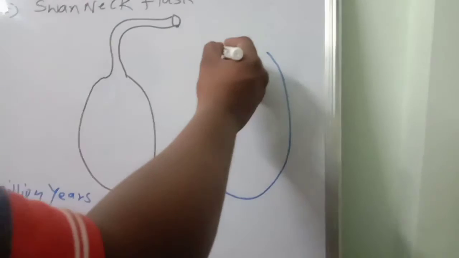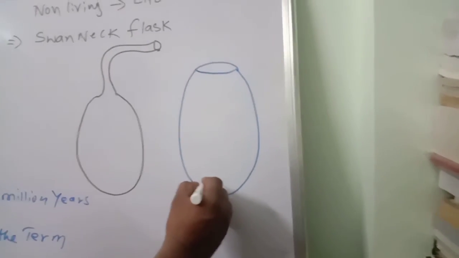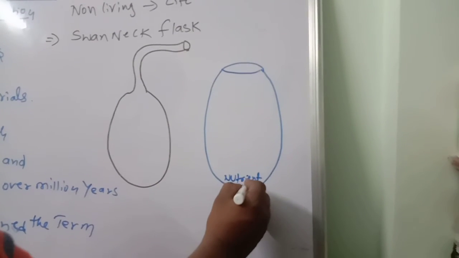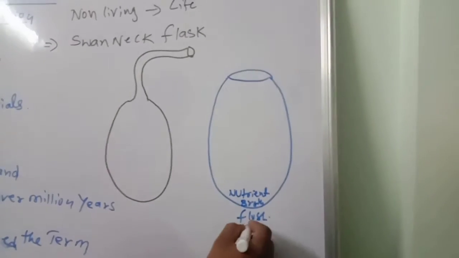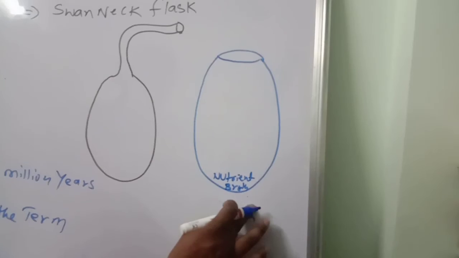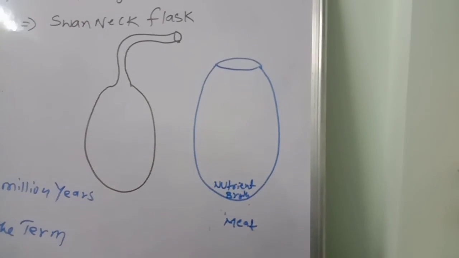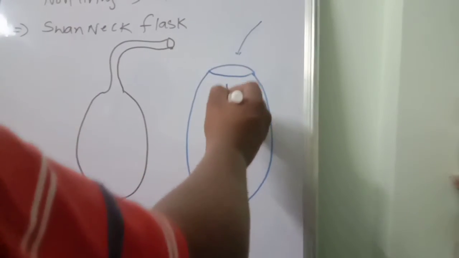Like this, with the neck open, they took a very important nutrient broth or flesh, whatever it may be, or meat. Simply you can say boiled meat or cooked meat. So when they exposed it to the air, what happened?